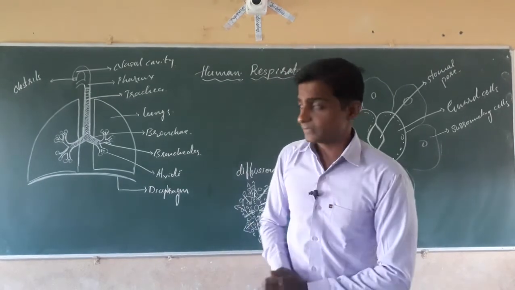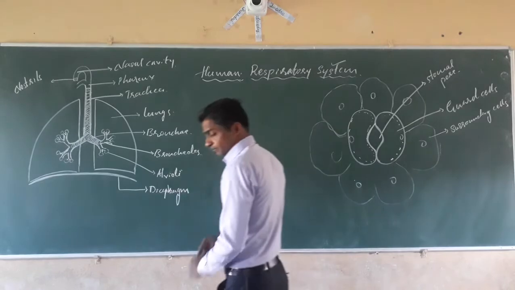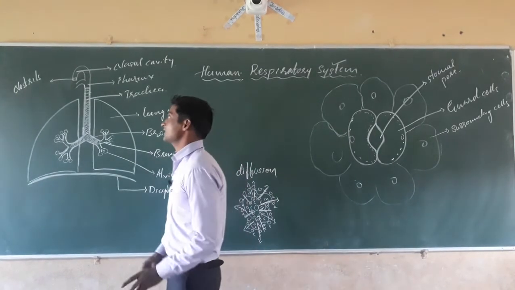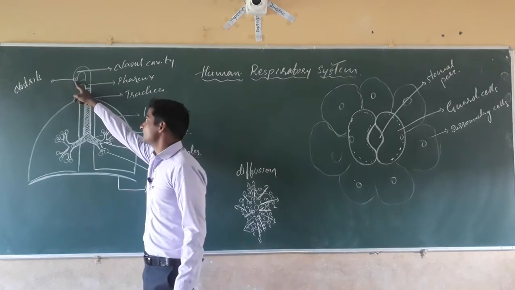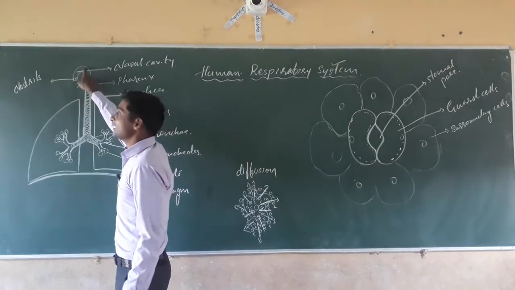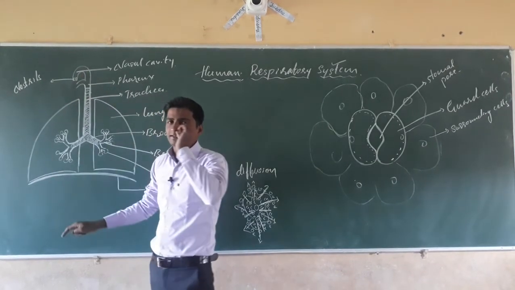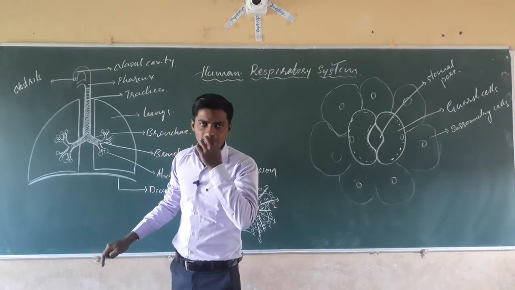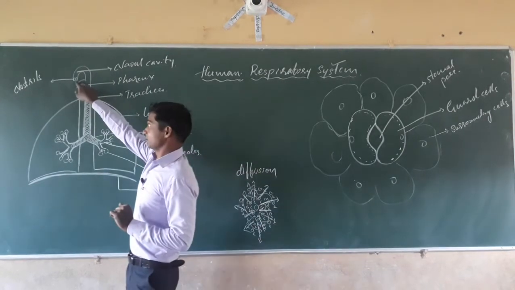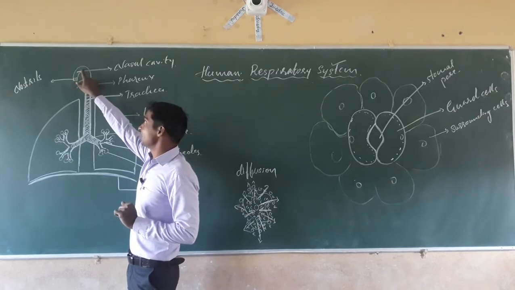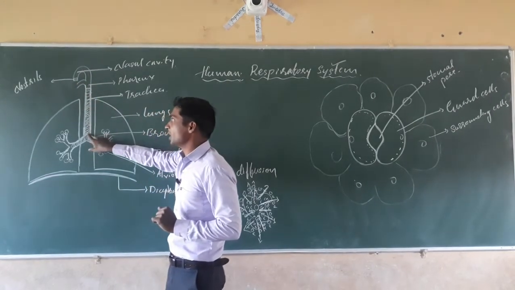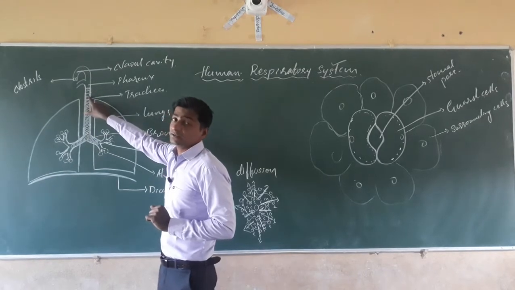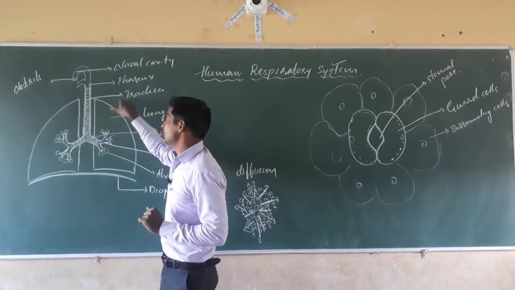It consists of a pair of nostrils, the nasal cavity, nasopharynx, pharynx, and a long cartilaginous tube called the trachea.